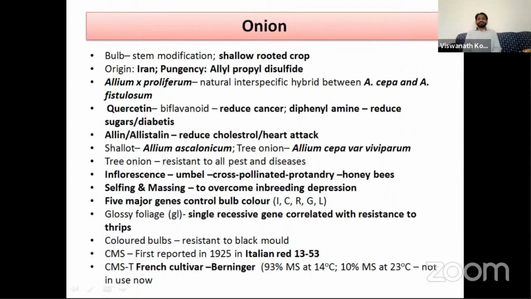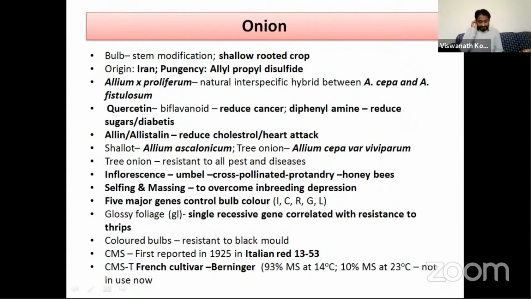The cross-pollination is mediated by honeybees. Since onion is a cross-pollinated crop, there is definitely a certain degree of inbreeding depression. For the development of hybrids, we need inbreds. So we have to self for 6 to 7 generations to get a hybrid. To overcome this, the breeding method of selfing and mass selection was used in the onion.